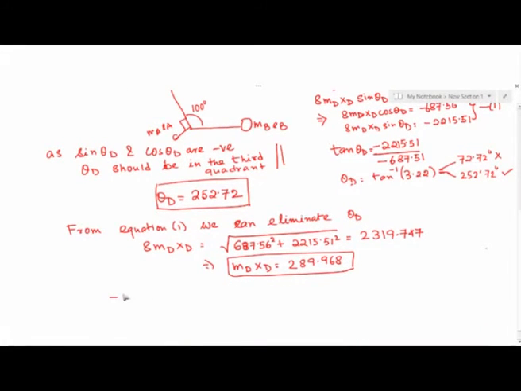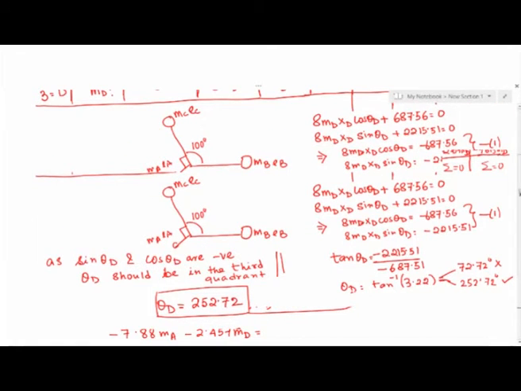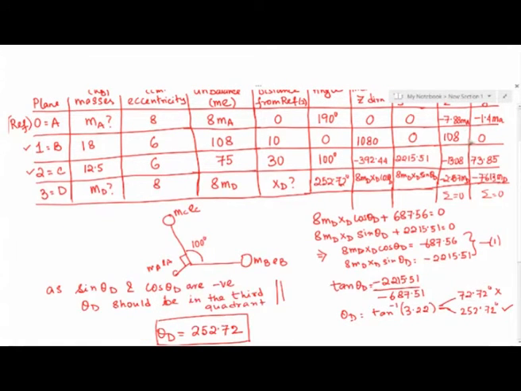So minus 7.88 MA minus 2.457 MD is going to be, so this is minus 7.8 MA and this is minus 2.457 MD. I am going to take 108 and 13.08 to the other side.